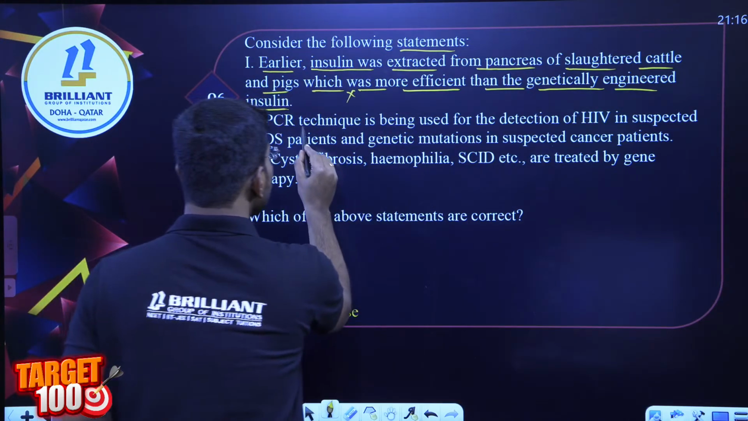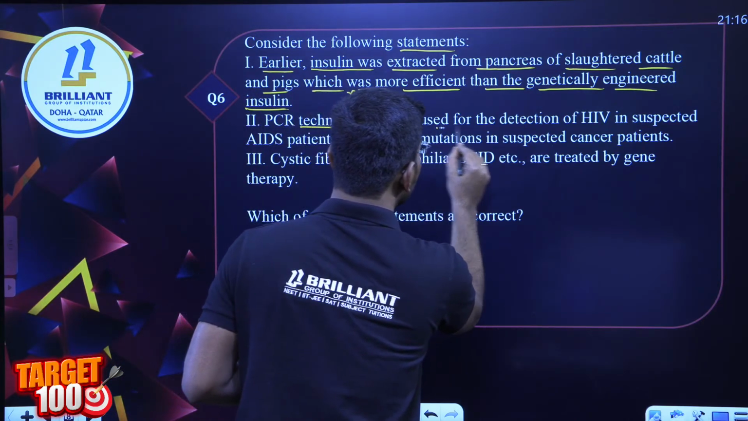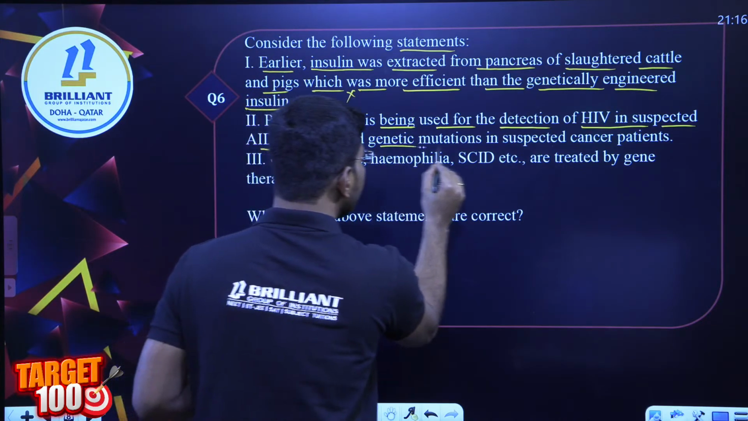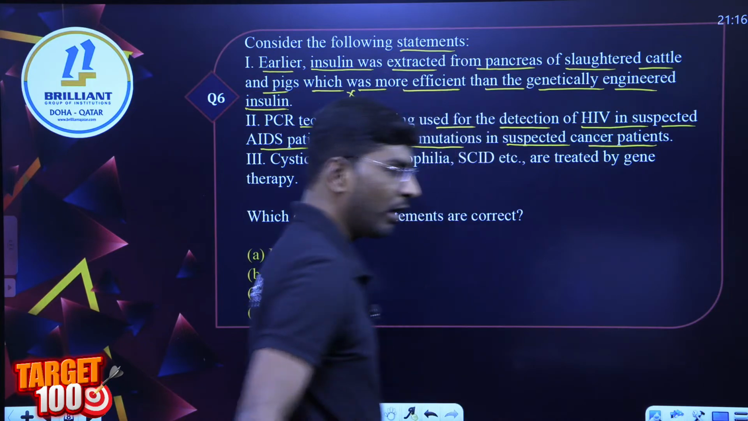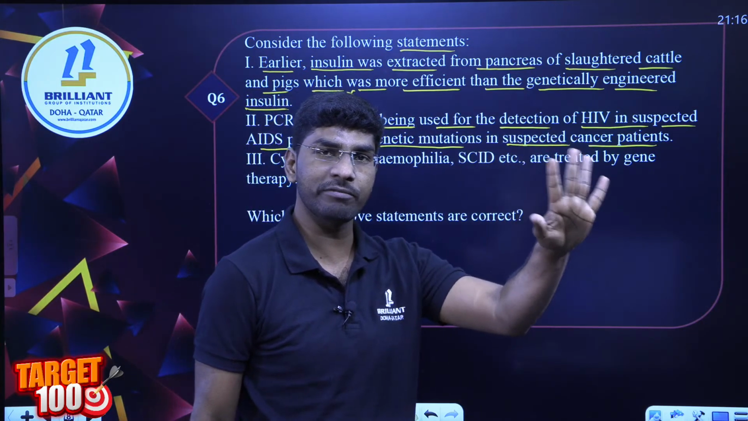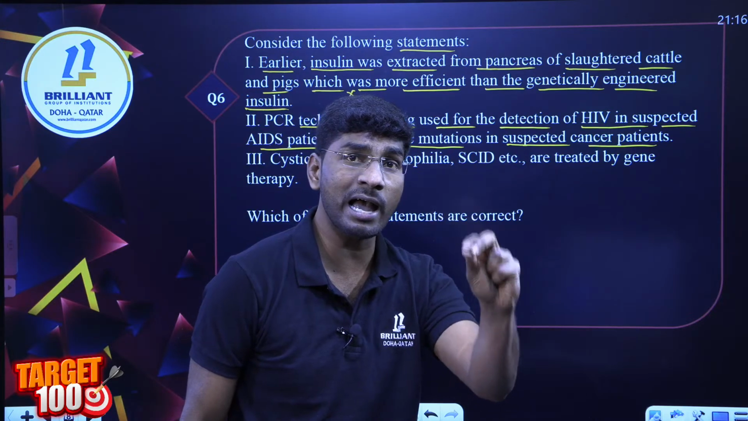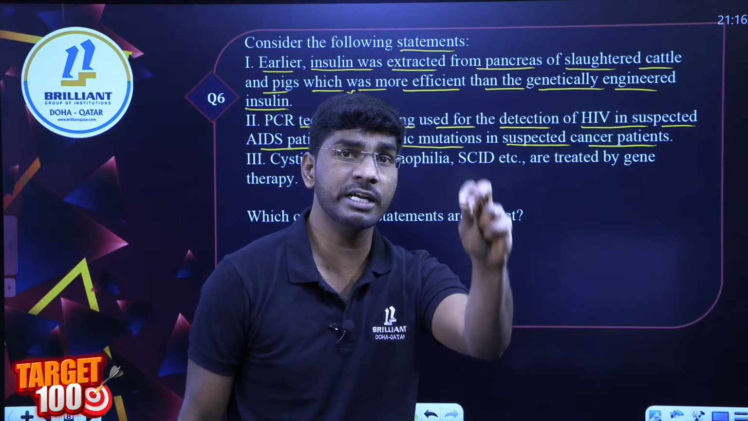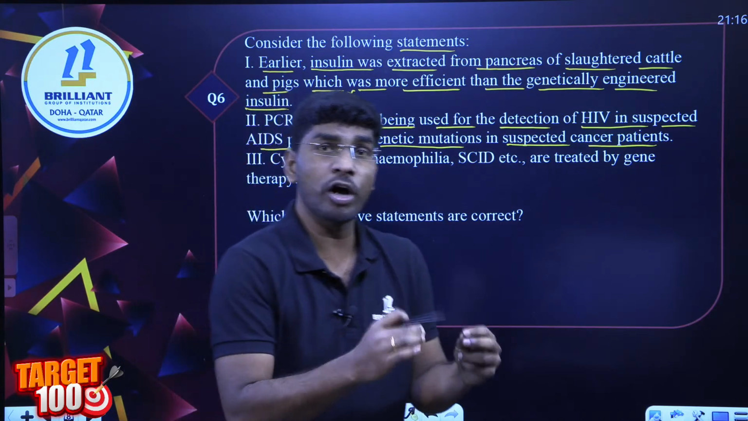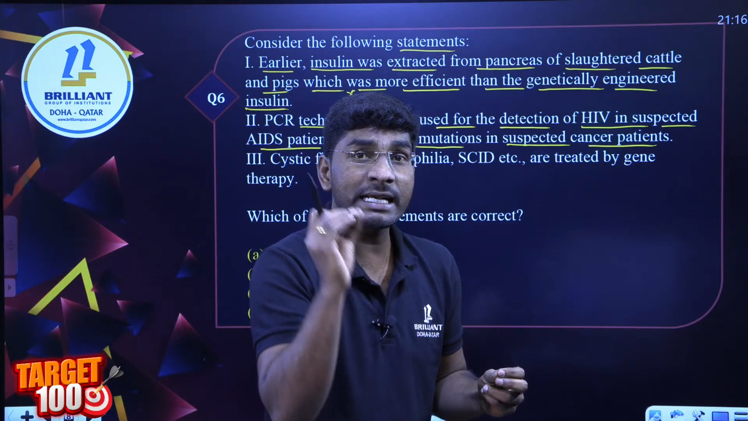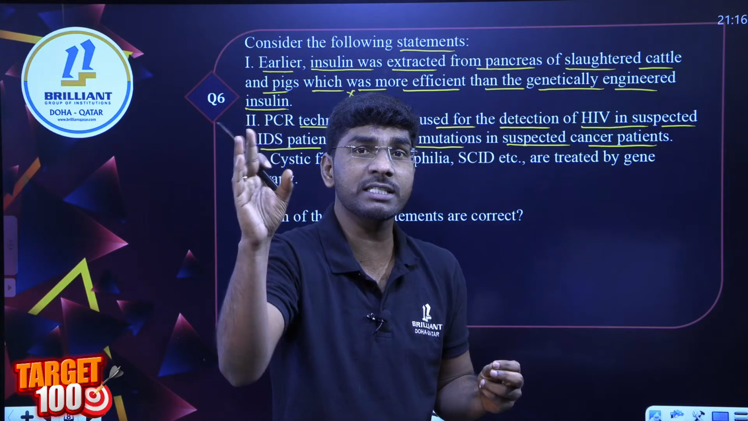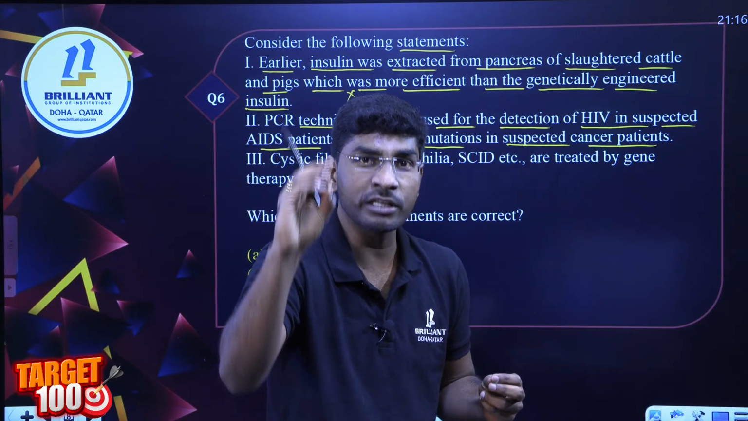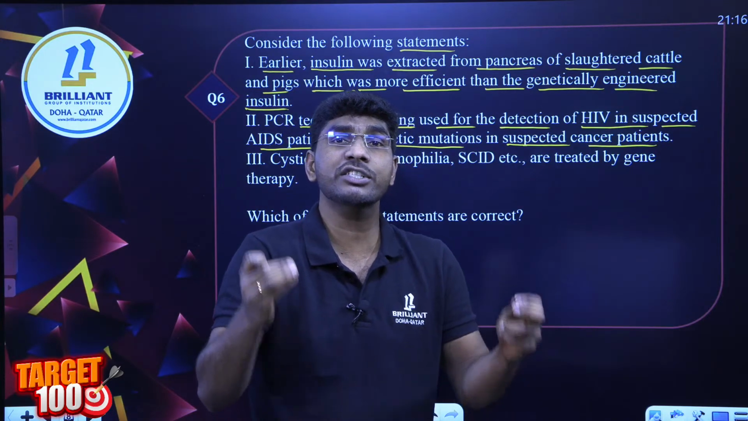Good. The PCR technique is being used for the detection of HIV in suspected AIDS patients and genetic mutation in suspected cancer patients. One minute, everyone. Look here, everyone. PCR. If you have the NCERT in your hand, open the NCERT to the molecular diagnosis topic. In it, early detection of diseases is possible in three ways: rDNA technology, PCR and ELISA.